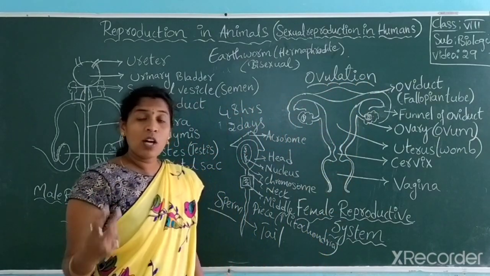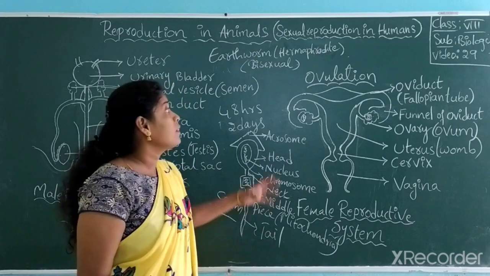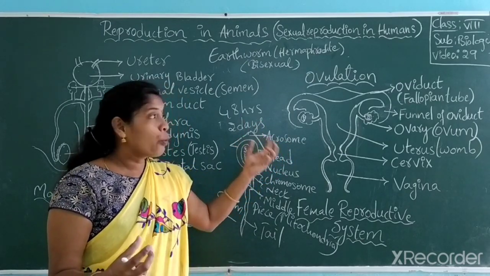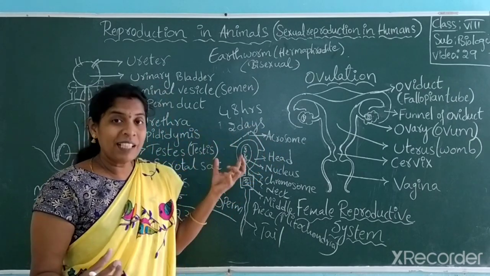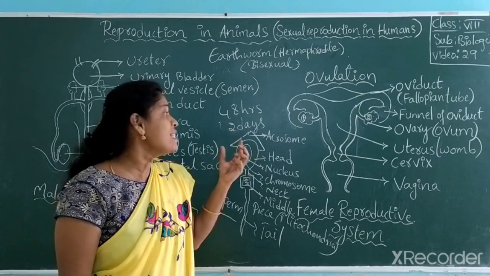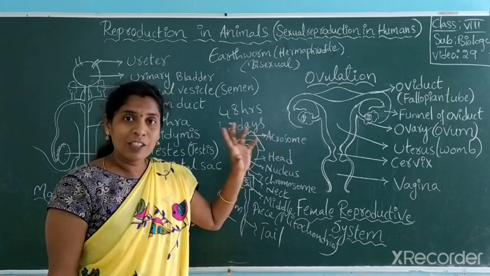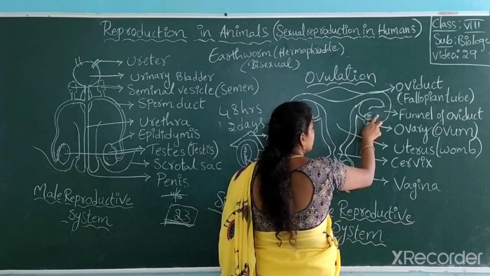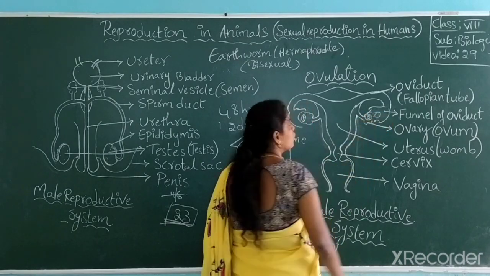The development and production of the ovum in an ovary is called ovulation. After ovulation, the ovum is produced from the ovary, from here. The ovary is opened, then the ovum is released out.